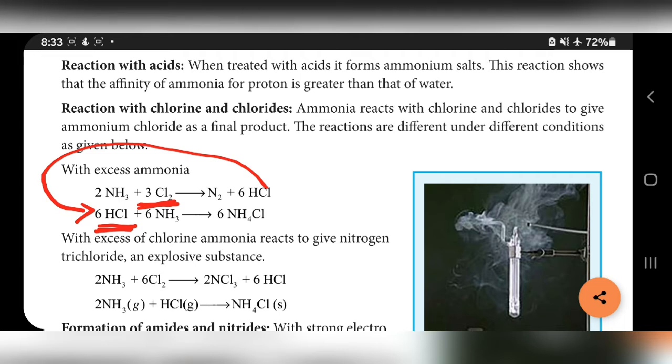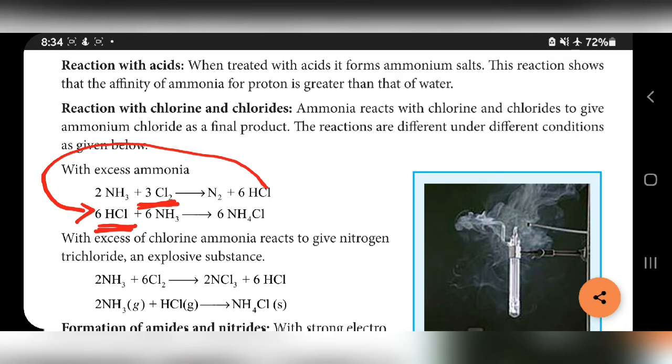Ammonia reacts with either chlorine or chloride. Ammonium chloride is a final product. Ammonia reacting with chlorine first produces nitrogen and HCl. That HCl again reacts with ammonia and produces ammonium chloride. This is for chlorine. If it is reacted with chloride salt, the second reaction takes place. Ammonia reacts with hydrogen chloride to produce ammonium chloride. The reactions are different under different conditions.